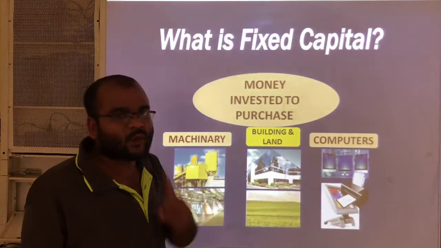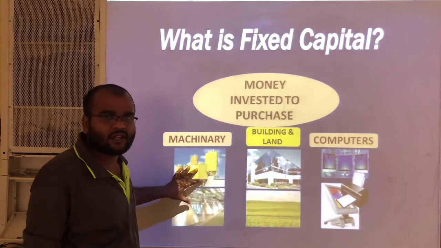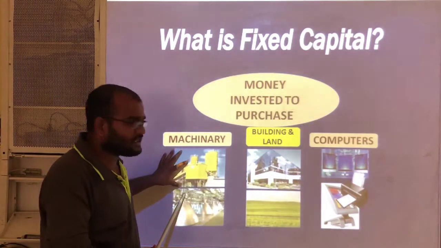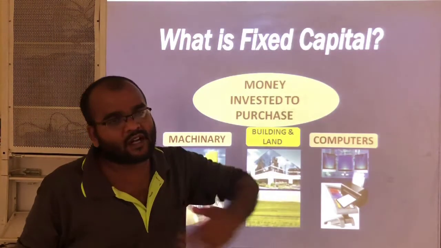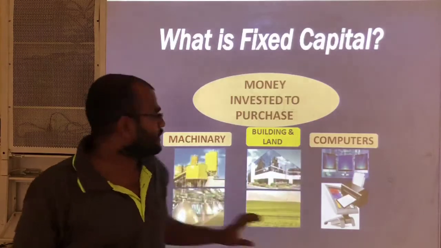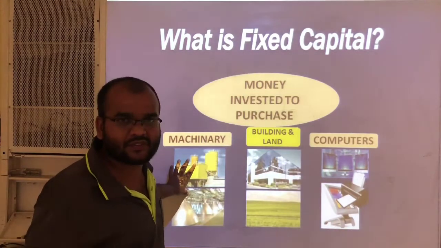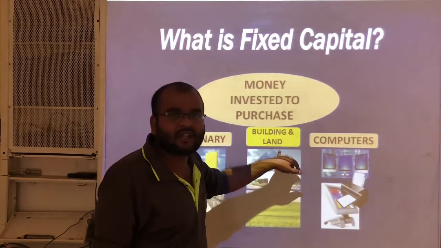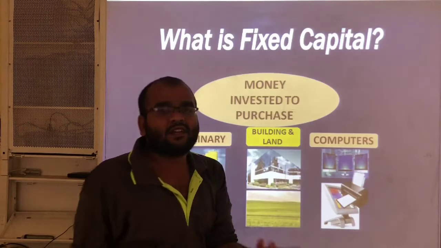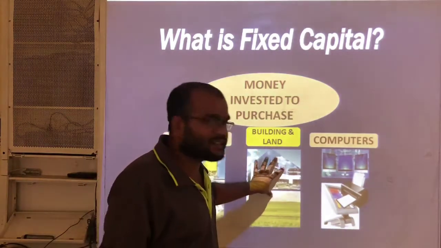Once you buy this machinery, there is no need to buy it again and again. For a long time this machinery is useful for the production of the same goods. If you once buy the building and land, again and again no need to buy. These are fixed things.